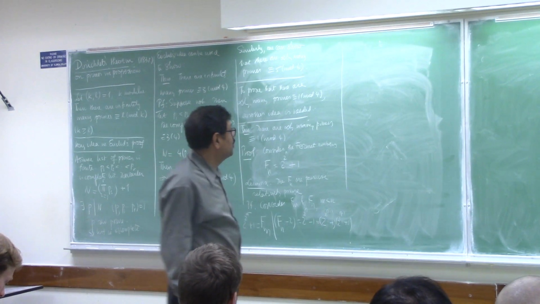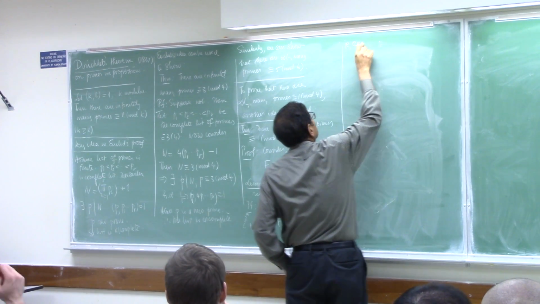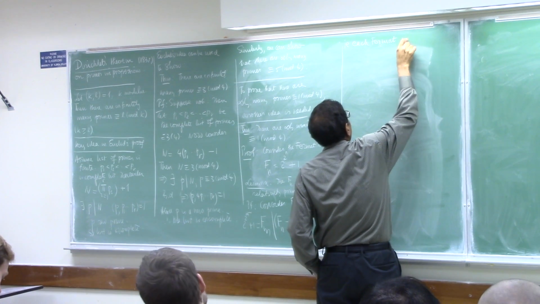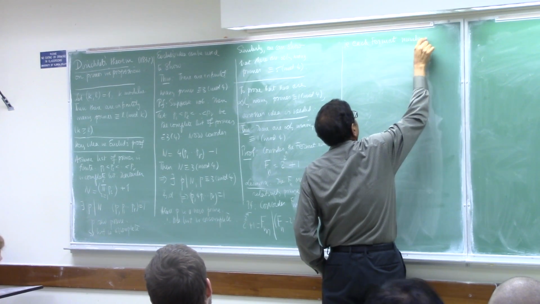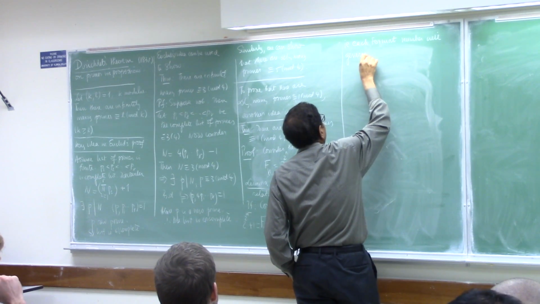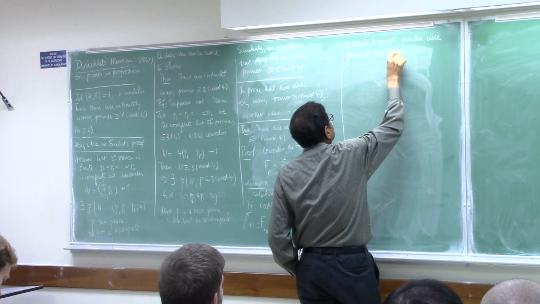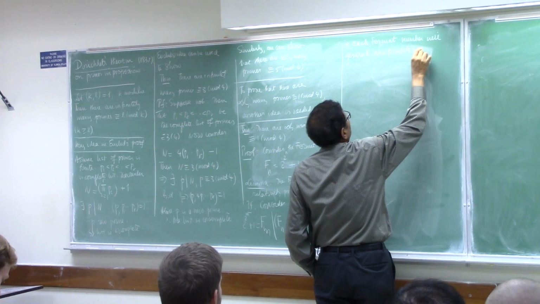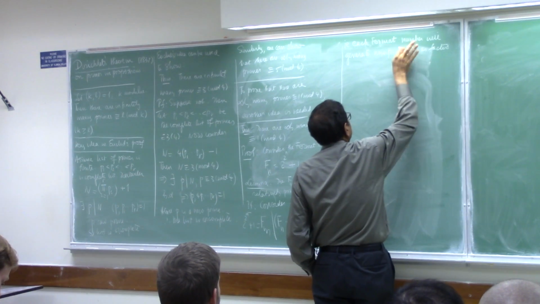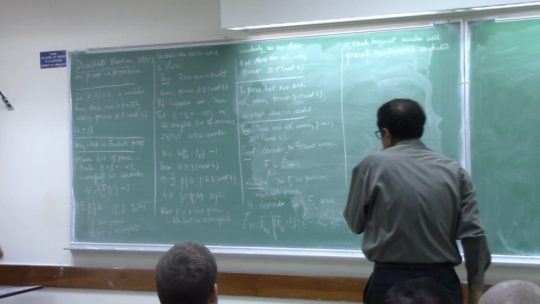Okay. So each Fermat number will generate new primes as factors. Or I should say the factors of the Fermat number will generate. Okay, so it's clear what I'm saying.